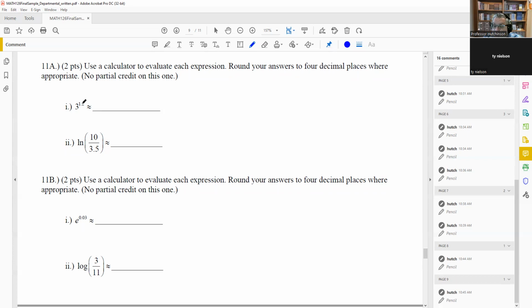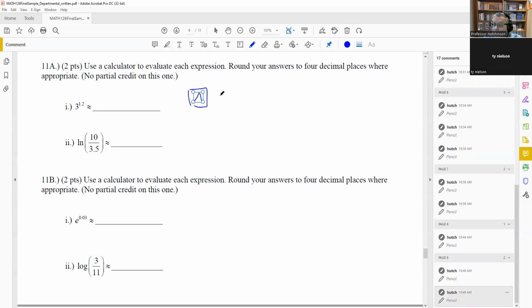This is a 1.2. It might be hard to see that decimal point here. So it's 3 raised to the 1.2. So you want to use, again, the calculator button. You want to use the caret key or e to the x, x to the y, or y to the x, whatever buttons your calculator might have. That's what you want to use. So put the base in there, hit one of these buttons and hit the 1.2 on it. And it says round your answers to 4 decimal places where appropriate. Okay, so 3.7372 is what you're going to get for I.